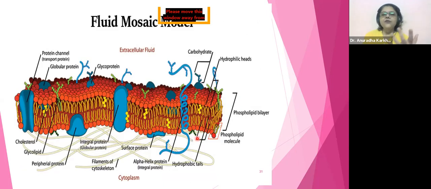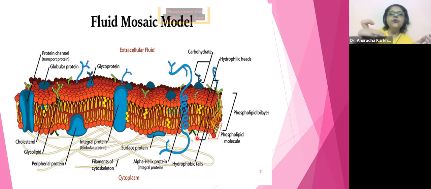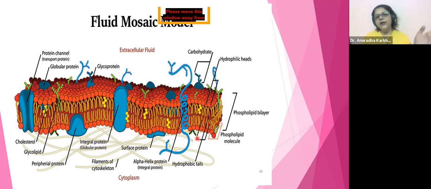Someone was asking me about endocytosis. Endo means inside, cytosis means taking in. Just like phagocytosis, something which enters inside will be endocytosis. Something which will be thrown out will be exocytosis. Just like an amoeba captures food and makes it come inside its body, that is endocytosis. And any toxins or excretory material which it wants to throw out will be exocytosis.